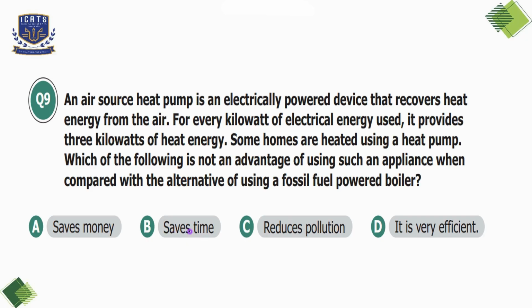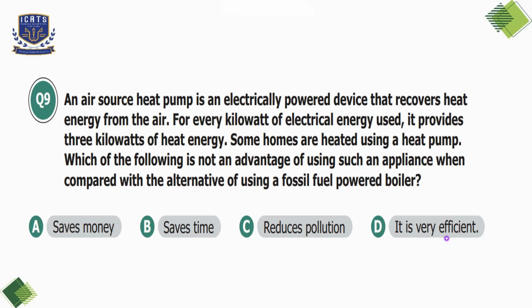So this is our correct option because heat pumps do not heat up as quickly as fossil fuel boilers. The traditional boilers can produce heat almost instantly, whereas heat pumps work gradually to warm a house. So now let's check the other options as well. Option C, reduces pollution, which is incorrect because unlike fossil fuel boilers, heat pumps produce less carbon emissions, making them environmentally friendly.